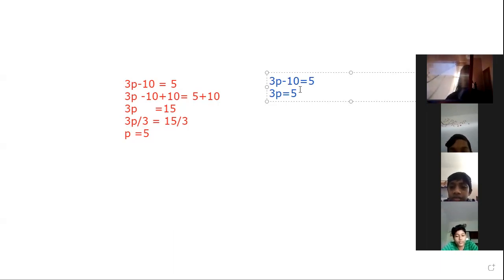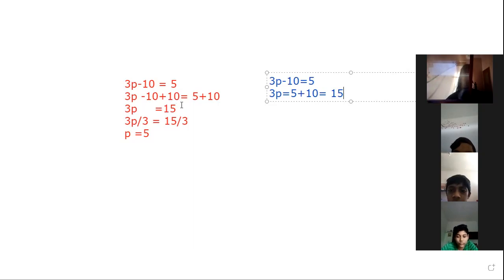As in the case of addition and subtraction of fractions, have you heard about this reverse operation? Addition becomes subtraction, subtraction becomes addition, multiplication becomes division, division becomes multiplication. This is the only thing we are using here. 10 is subtracted, and hence it becomes plus 10. Minus 10 becomes plus 10. Then what is the value of 5 plus 10? It is 15.